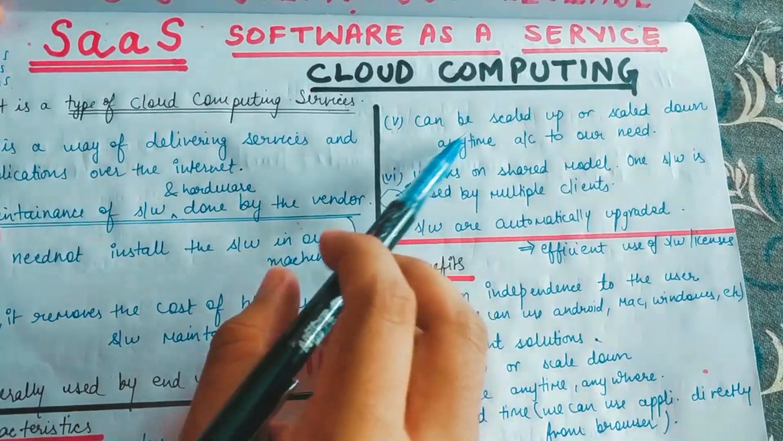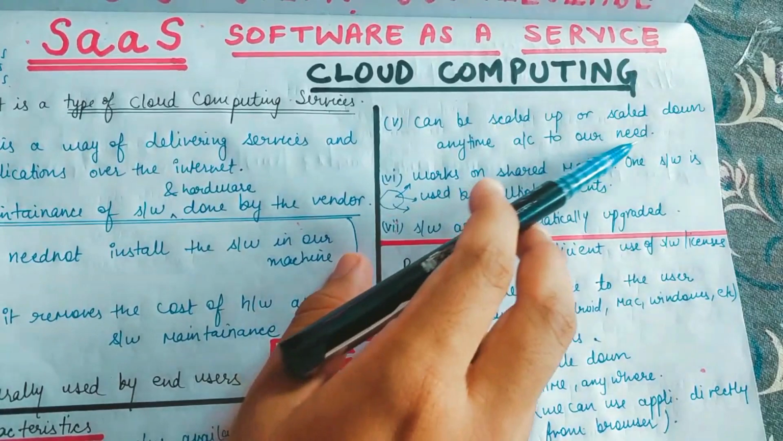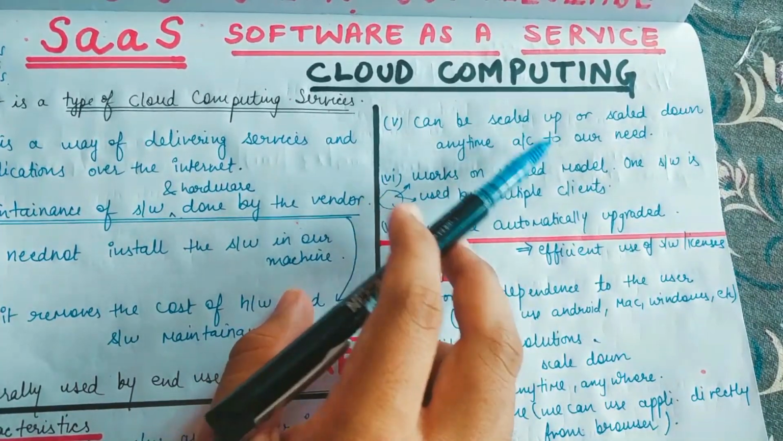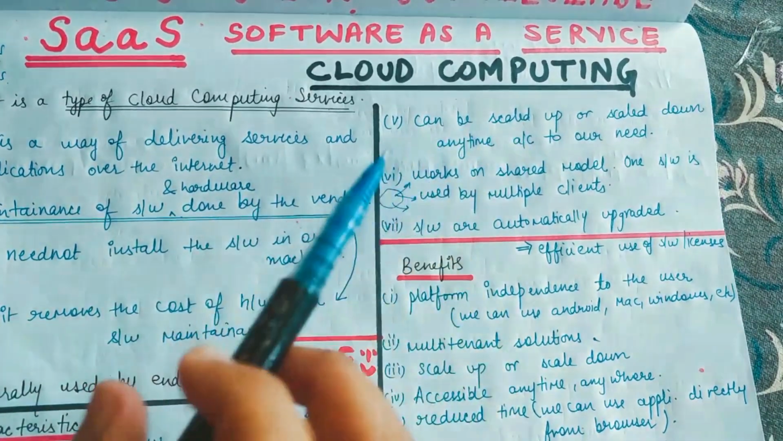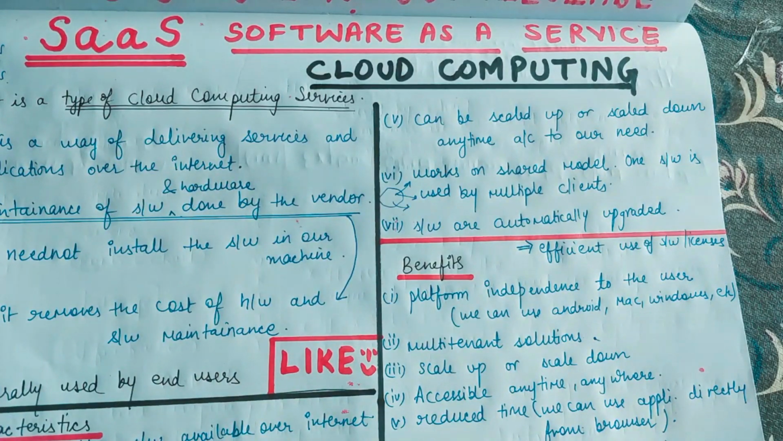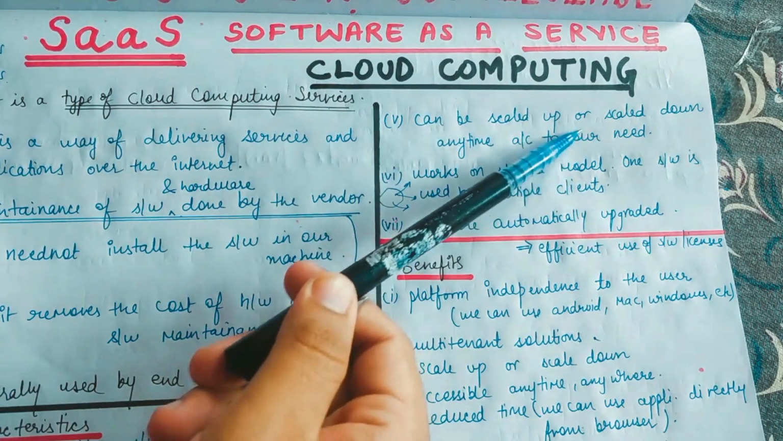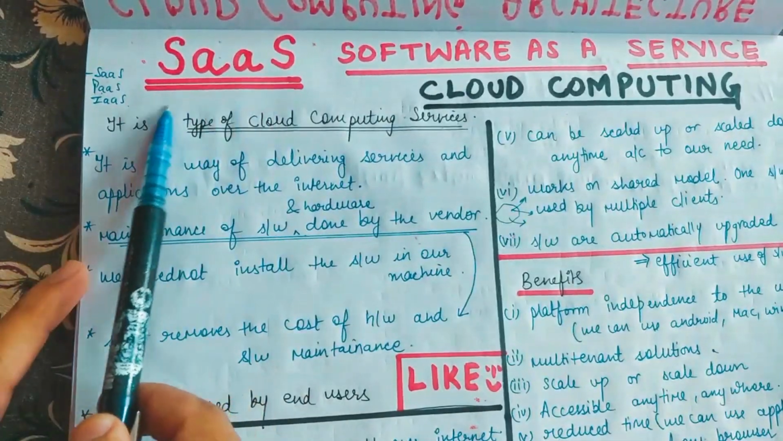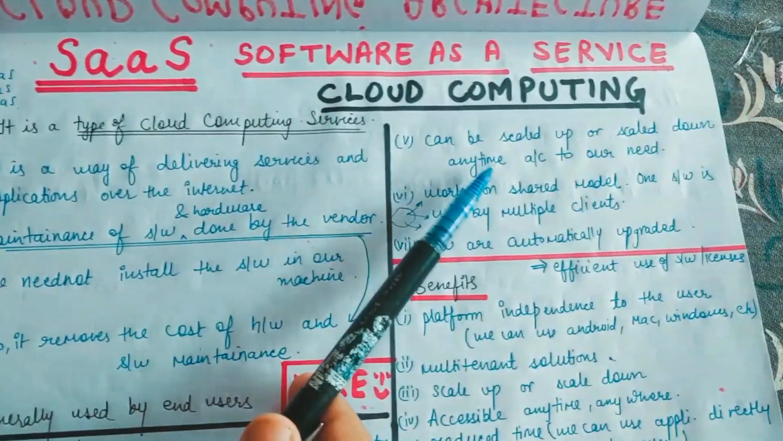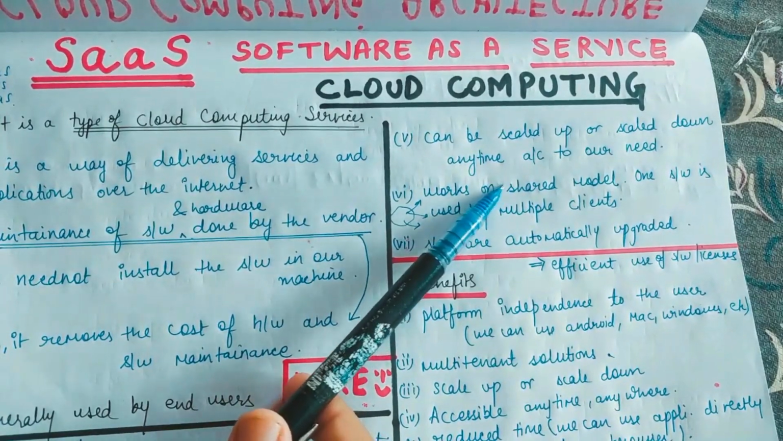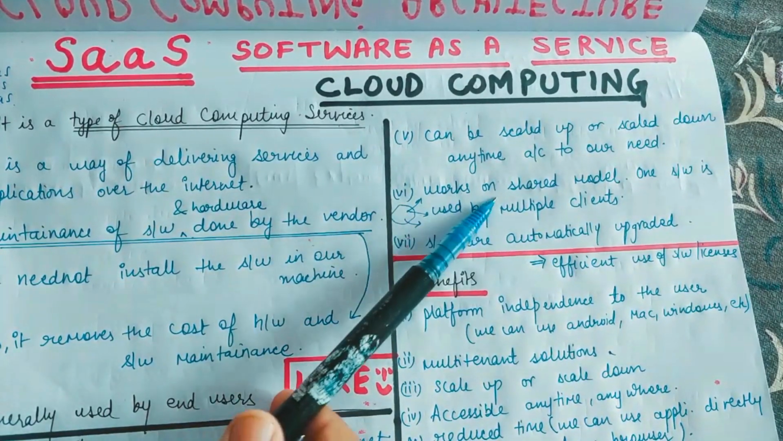Okay, the next one is that it can be scaled up or scaled down anytime according to our need. So guys, this one, that is scaling up and scaling down, we have already covered in the previous videos. That is nothing but increasing our resources according to the demand and decreasing the resources according to our demand, right? So this can be done in all the services, that is your SaaS, PaaS and IaaS. Okay, all the 3. In all the 3, we can scale up or scale down the resources anytime we feel like.